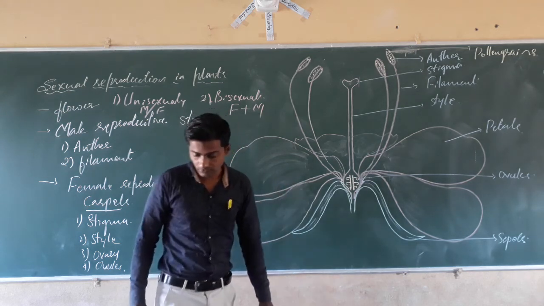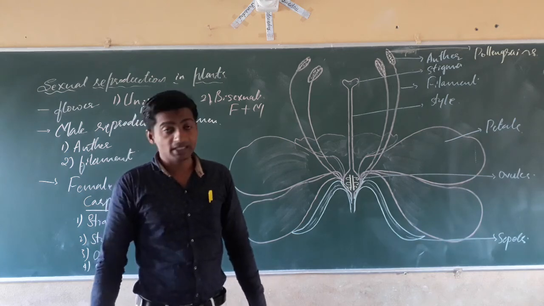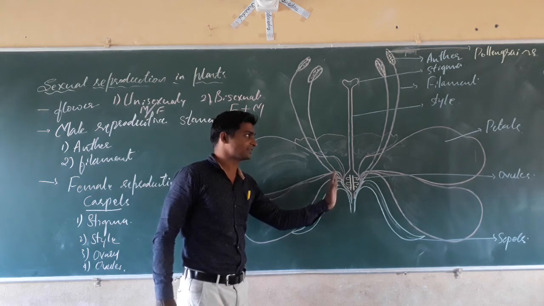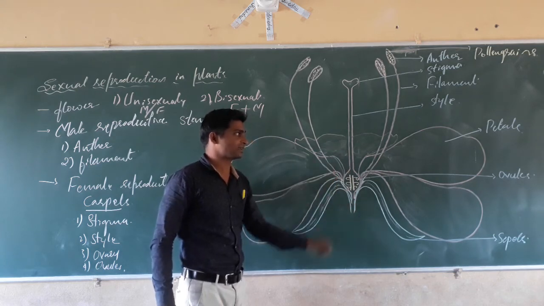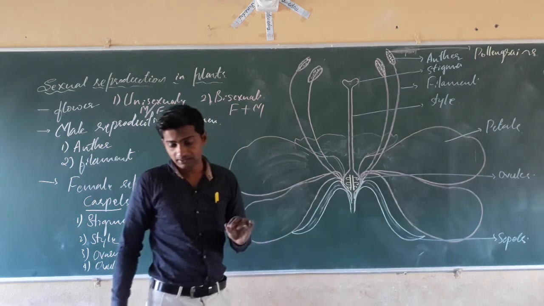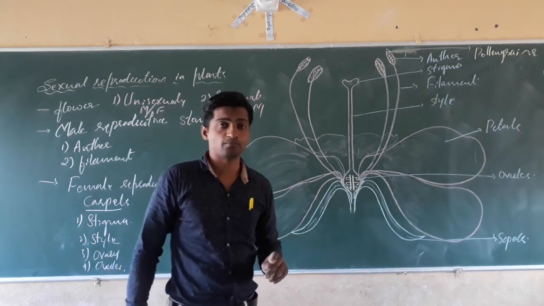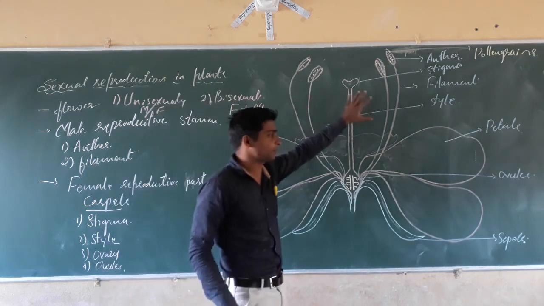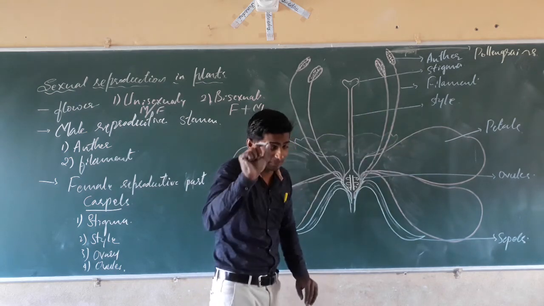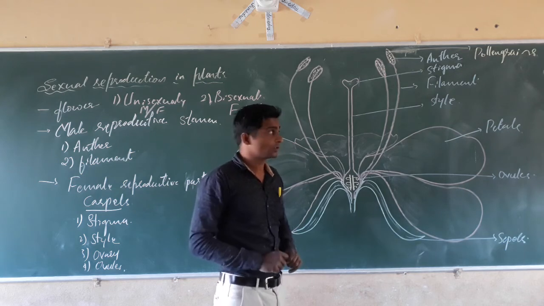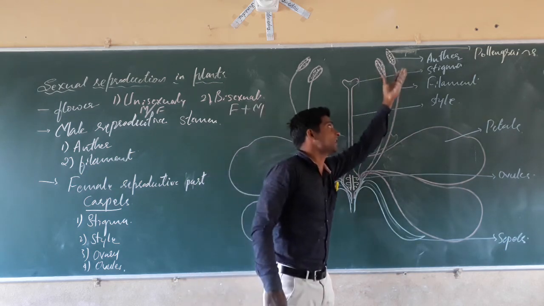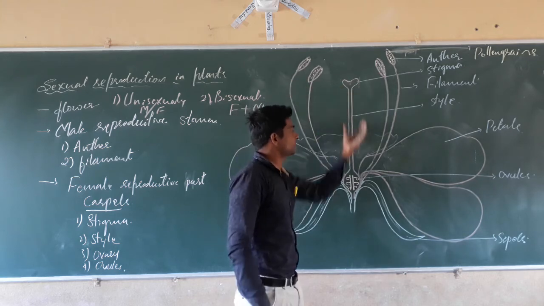Next, dear students, in the parts of a flower there are two kinds: the essential parts and the accessory parts. Essential parts are those parts of the flower which are involved in sexual reproduction: the male reproductive part and the female reproductive part.